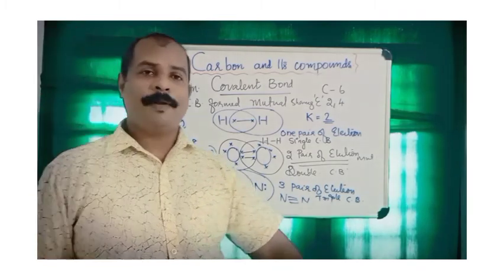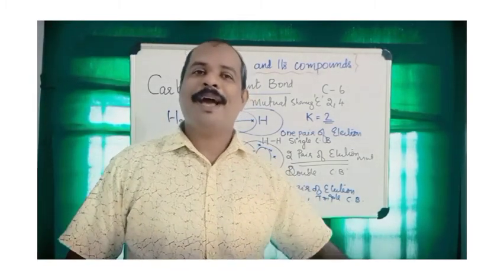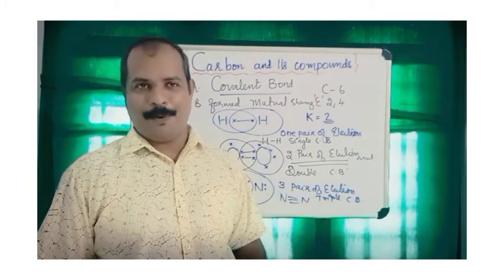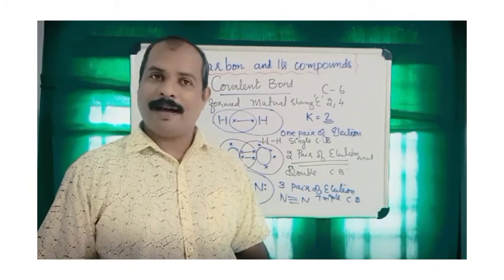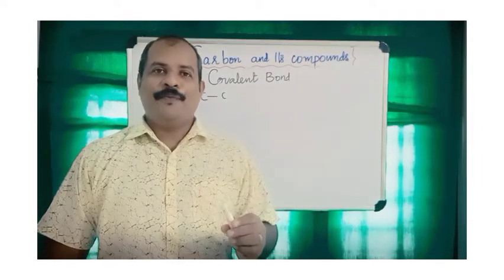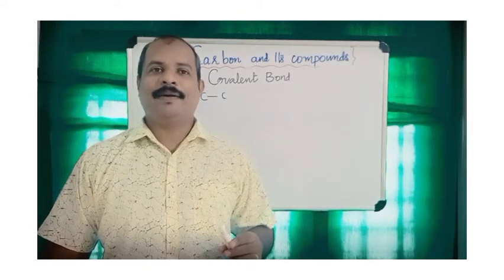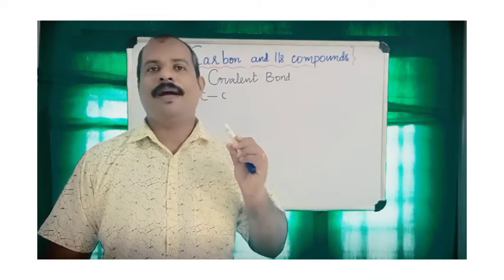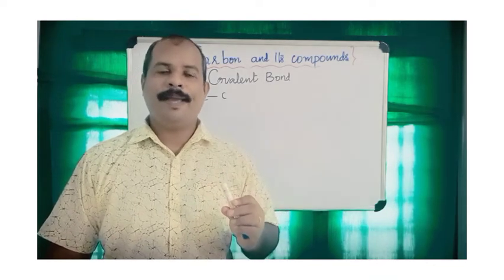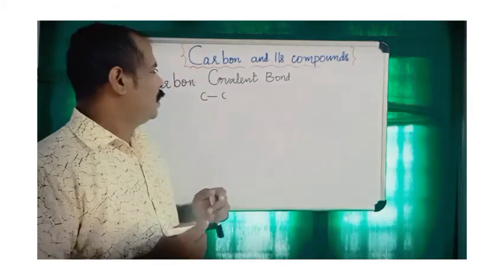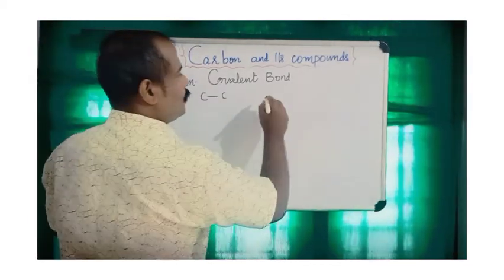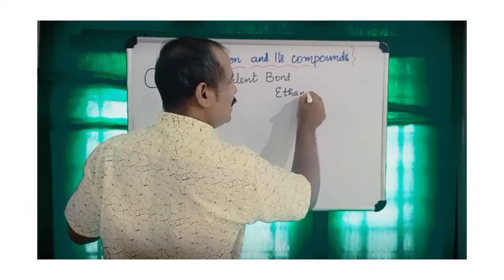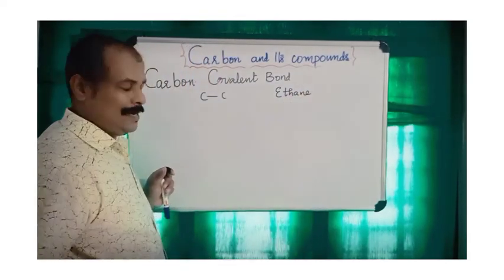We know at the beginning that carbon can form all these 3 kinds of covalent bonds with other carbon atoms. Now we are going to consider the single, double and triple bonds formed by carbon. First of all we consider the molecule ethane.